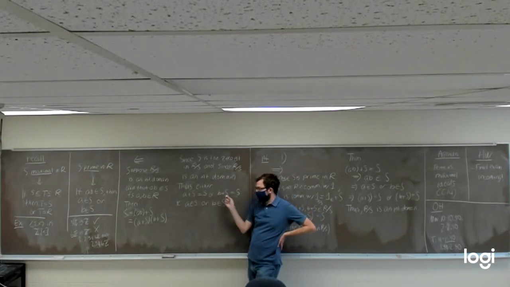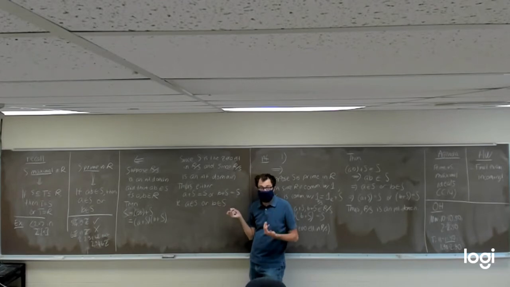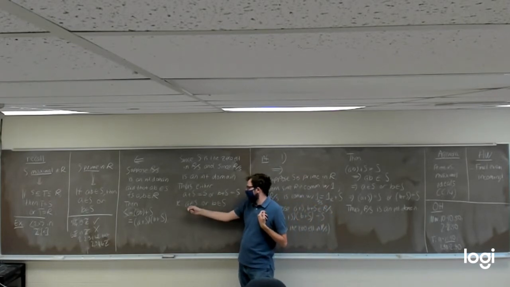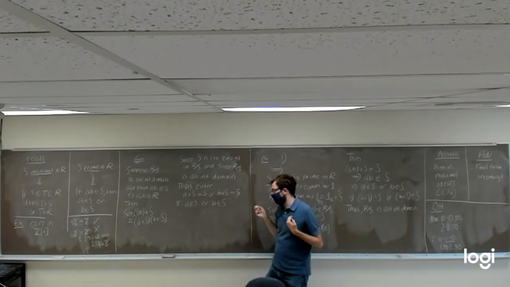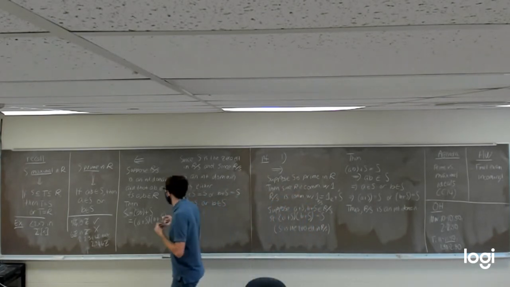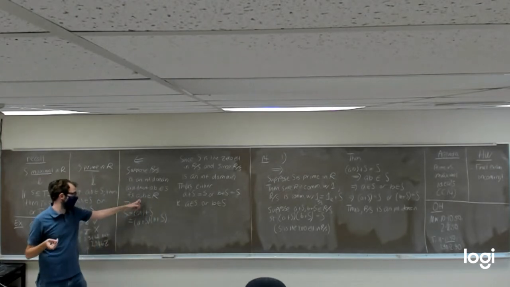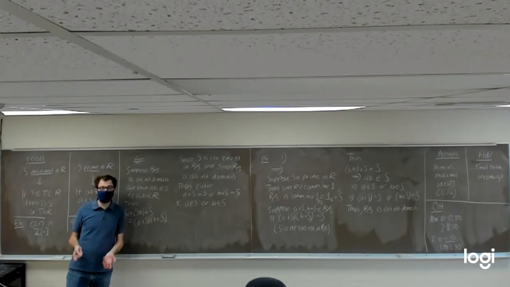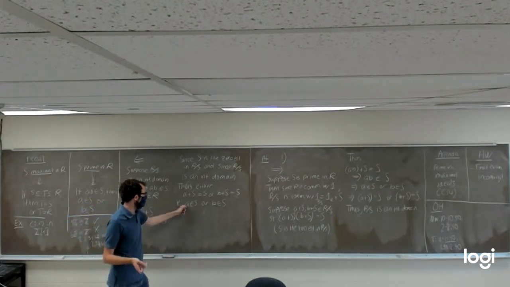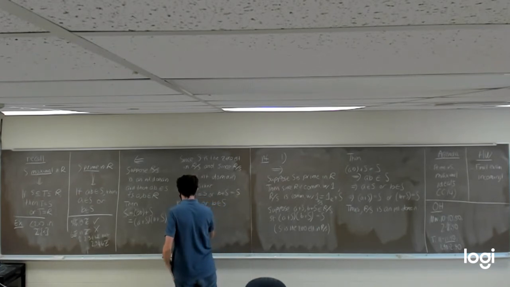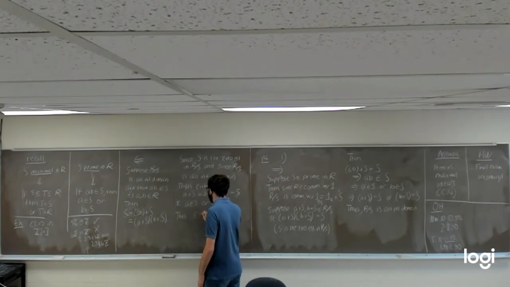Because either A plus S or B plus S has to be the 0 element of R mod S, i.e. just the ideal S, and if A plus S equals S, then A is an element in S. If B plus S equals S, then B has to be an element in S. Either way, we've shown that anytime we take the product of two things in our ring R and the product AB is in S, it has to be the case that either A is in S or B is in S. And thus, we can conclude S is prime.